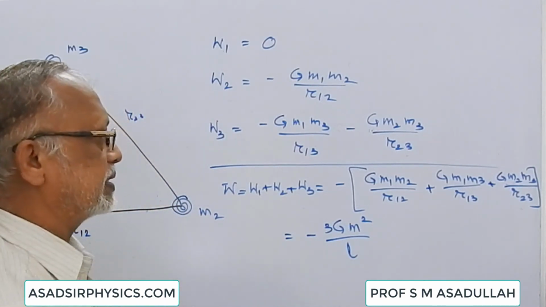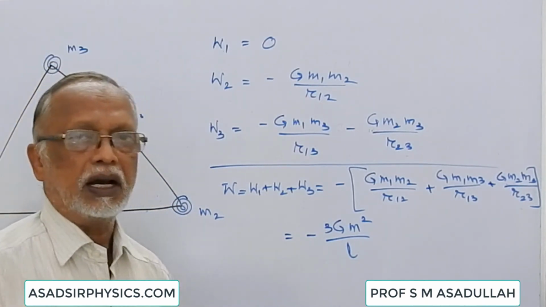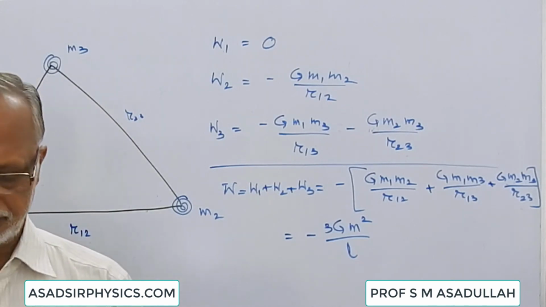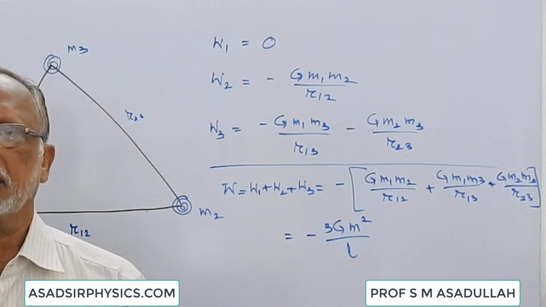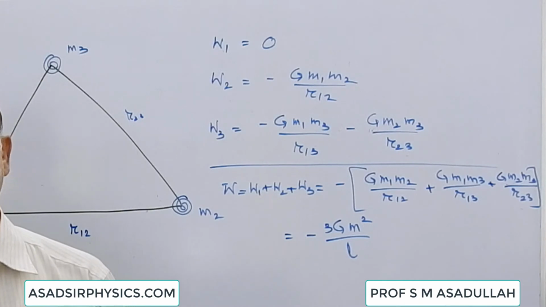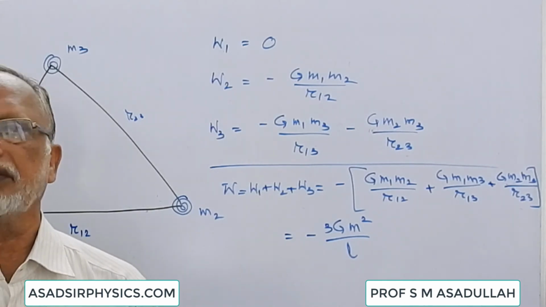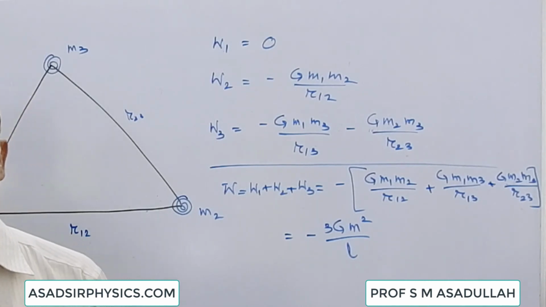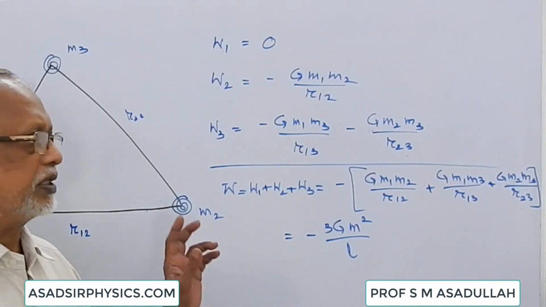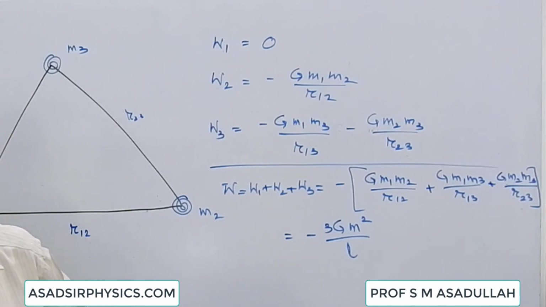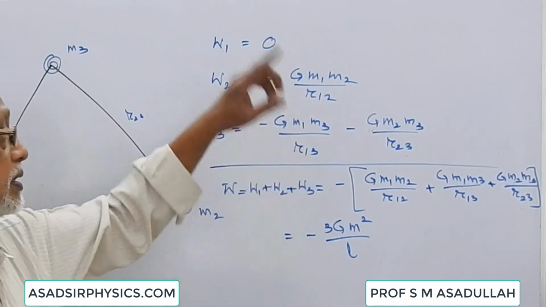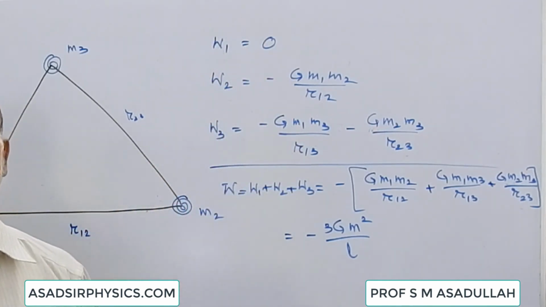Sometimes it may be asked like this. Already we have got three bodies kept at the corners of an equilateral triangle. What is the work done in removing one of them to infinity? Suppose we are removing one of the bodies. It is the same as the work done in keeping the last body.